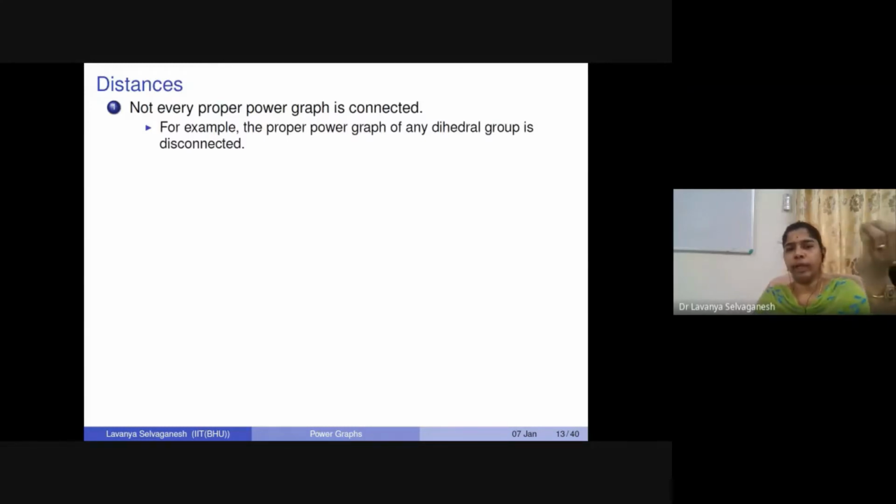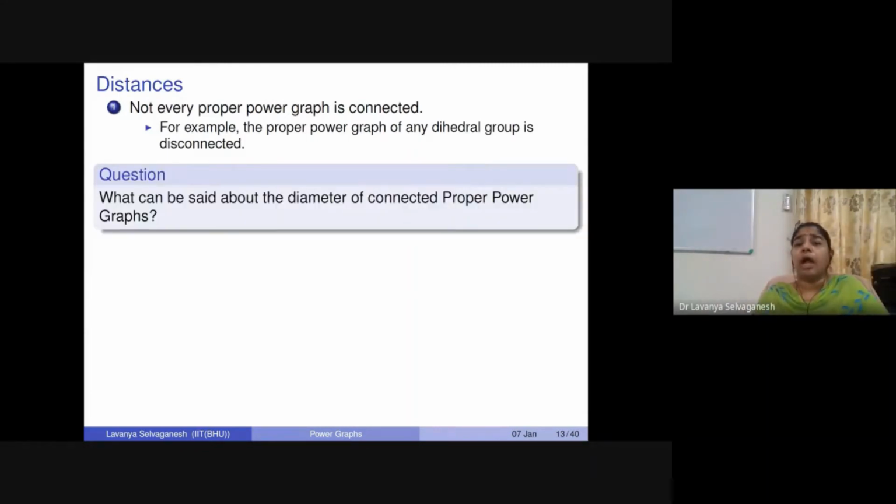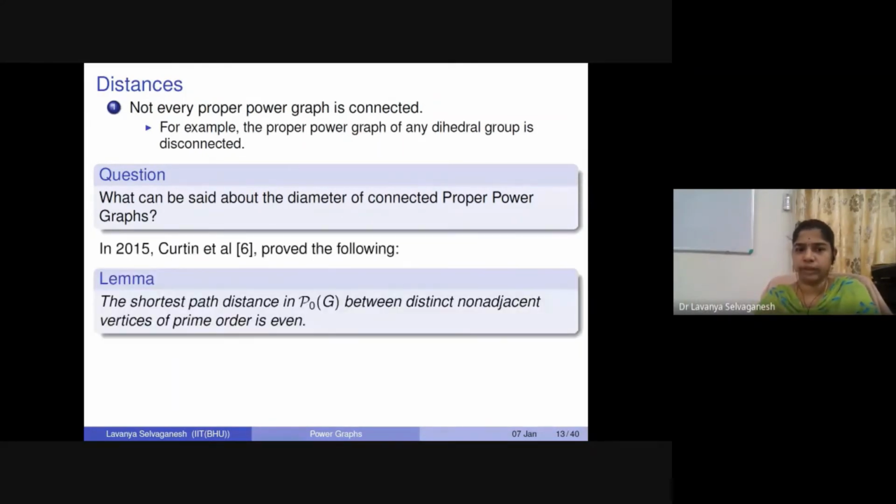Once you remove the identity element, the proper power graph becomes disconnected. So if we have a connected proper power graph, what can we say about its diameter? How far could it go? That is the next question we want to talk about based on distances.